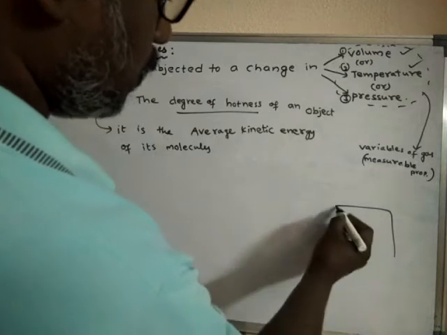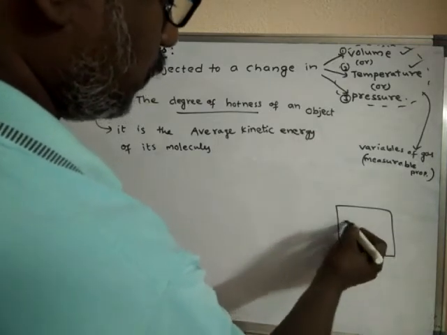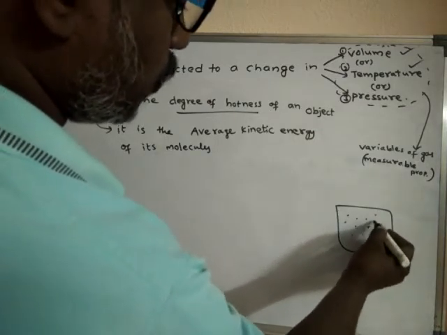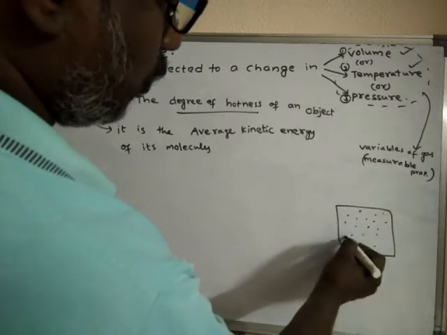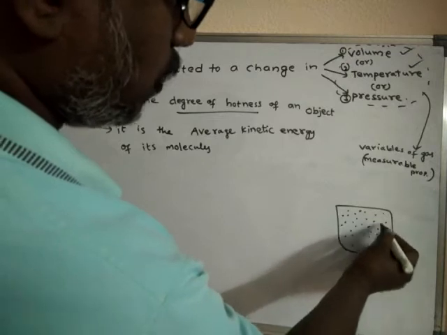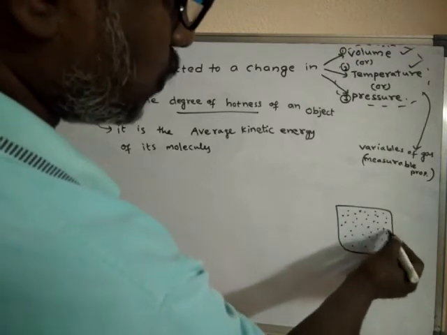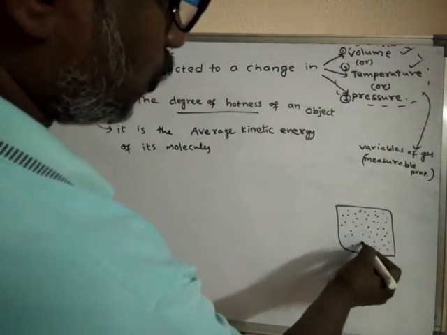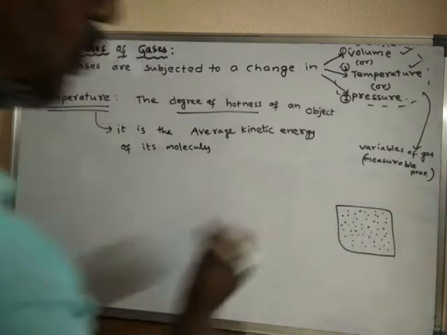For example, suppose there is a gas and all these are molecules. So every molecule will have its own kinetic energy. So the kinetic energy of all molecules is not the same. Some molecules possess more kinetic energy and some molecules possess very less kinetic energy.